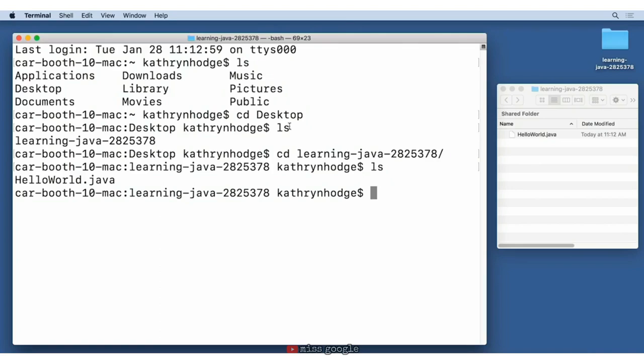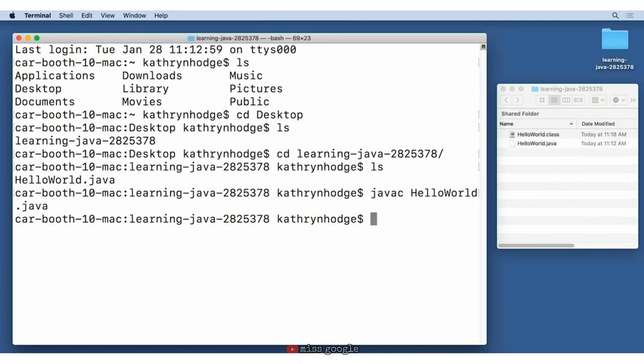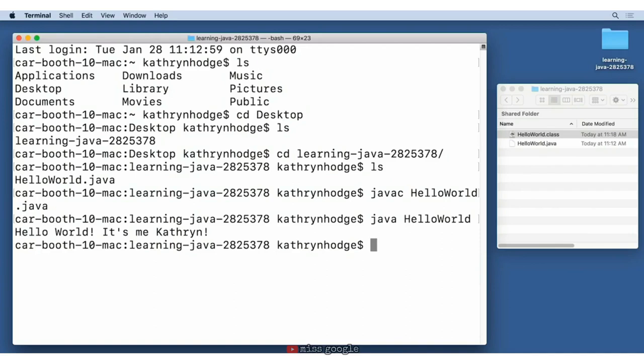To compile our Java source code into Java bytecode, we'll write javac and then the name of our file, HelloWorld.java. We have just compiled our code. Notice the Java class file that's now in our Learning Java folder. We can now execute our program. To execute our program, we can write java and then the name of the Java class file without the .class extension, HelloWorld. We'll hit enter and we see the output right here in the command line. Hello world, it's me, Catherine. That's exactly what we wrote in our print statement.